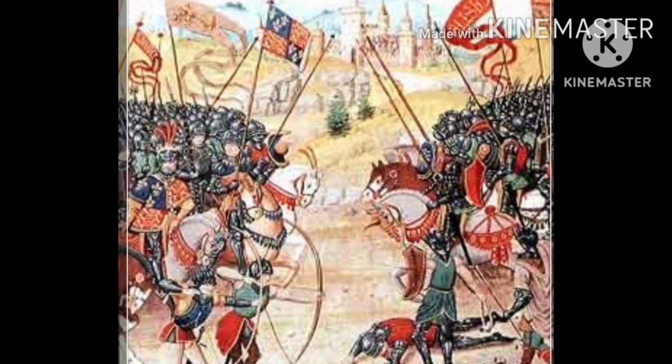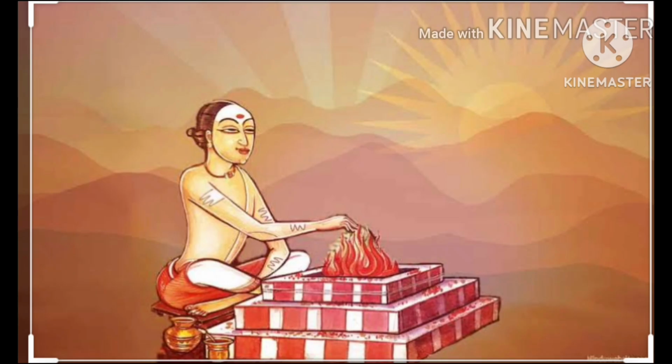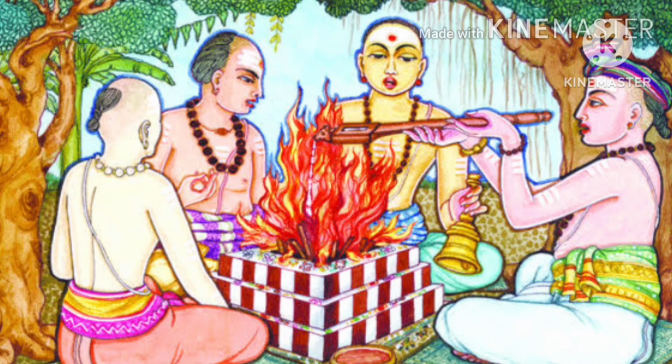The Kshatriya kings or Rajans were also powerful, except in matters of religion. They would perform yagnas or sacrifices like the Rajasuya to assert their authority over others. Only powerful kings performed the Ashwamedha Yajna.